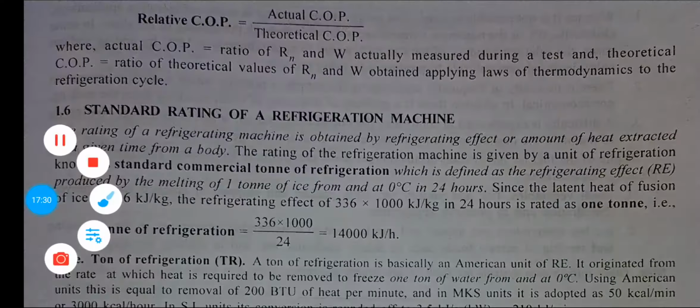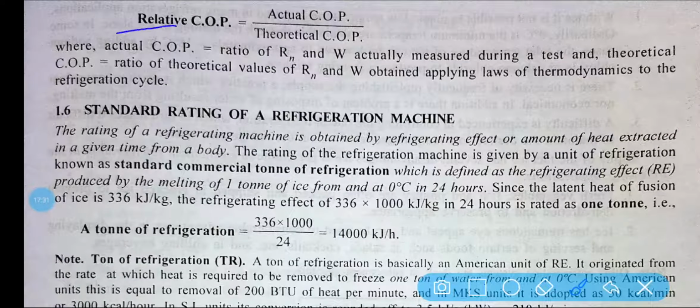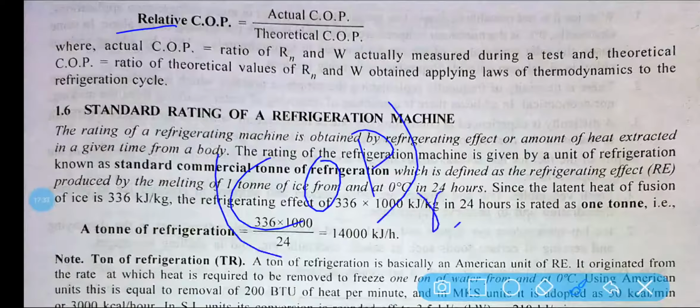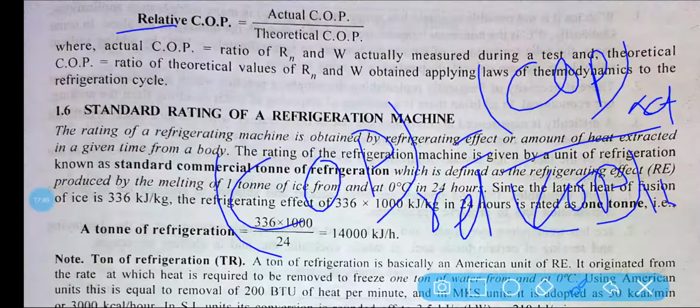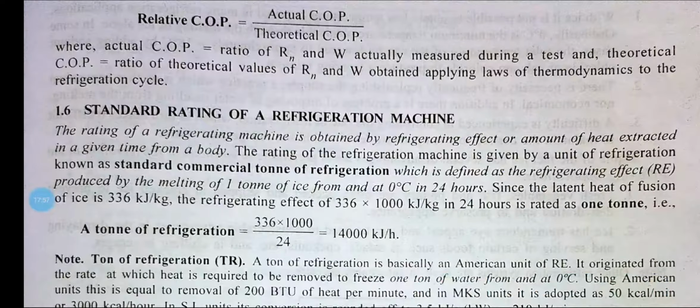Okay, so you can see the relative COP. If I want to calculate the COP, relative COP means the actual COP, how much COP we have actually obtained, and the theoretical COP. So actual by theoretical is called relative. So relative COP is the actual COP by theoretical COP. Why am I discussing this? Because it is needed when we will be solving the numericals.